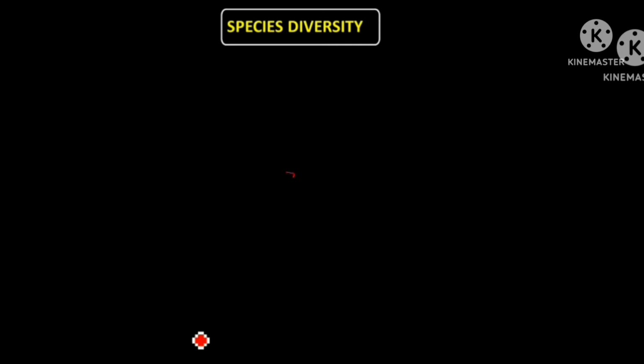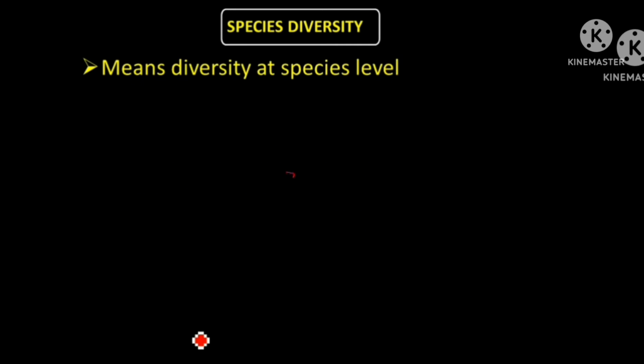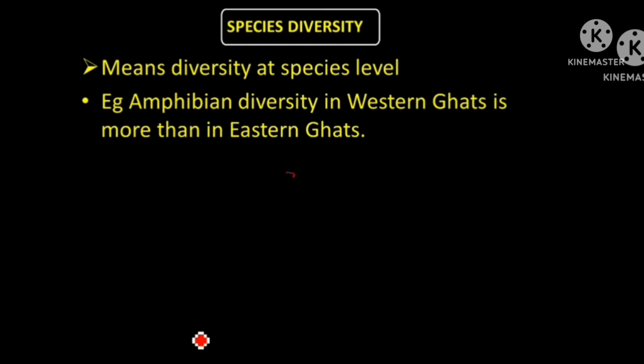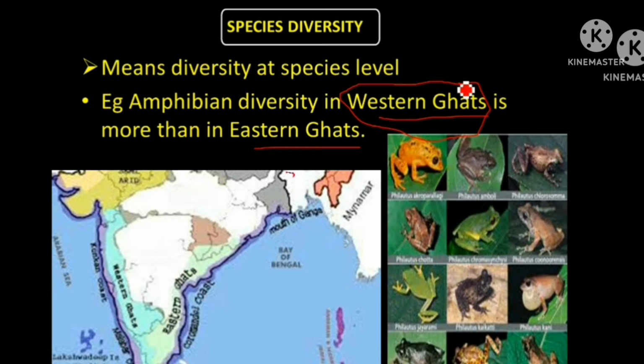The next level is species diversity. Species diversity means diversity at species level. For example, the amphibian diversity in Western Ghats is more than in Eastern Ghats. Amphibians means frogs and salamanders. Toad also comes in that. So that is more in Western Ghats, that you remember and keep. I have asked this in quiz.